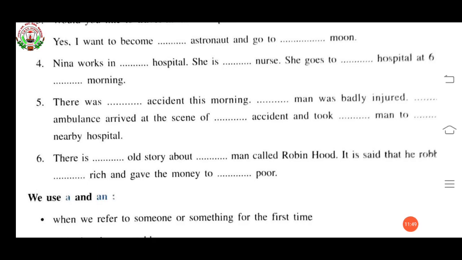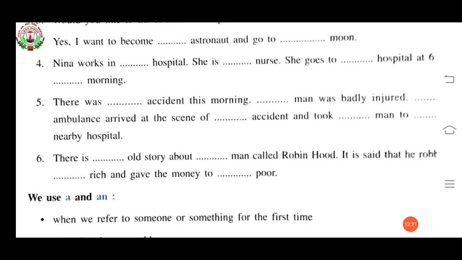Dash ambulance arrived at the scene of dash accident and took dash man to dash nearby hospital. Here, an ambulance arrived at the scene of the accident and took the man to a nearby hospital.